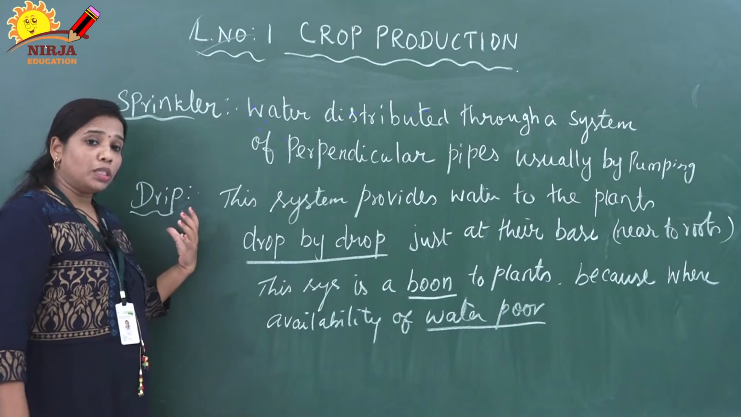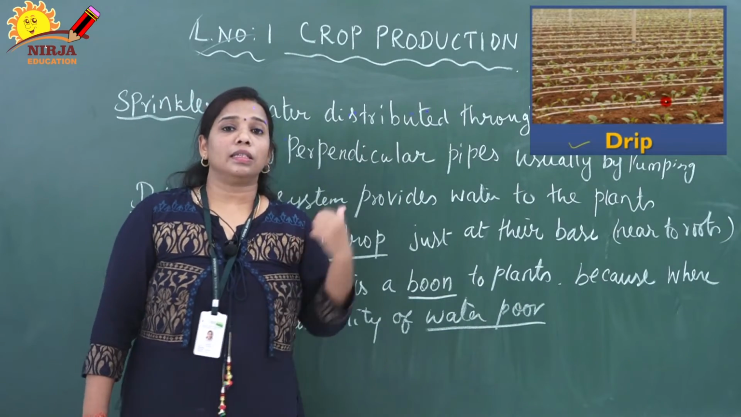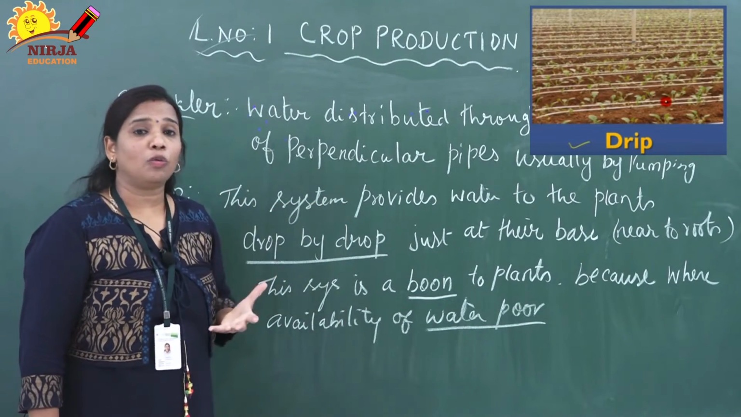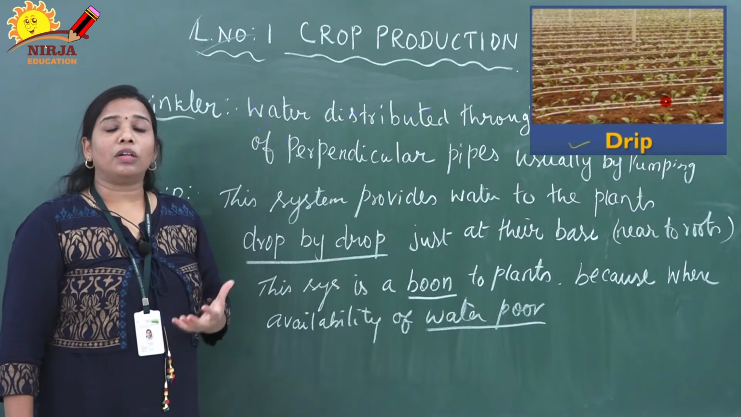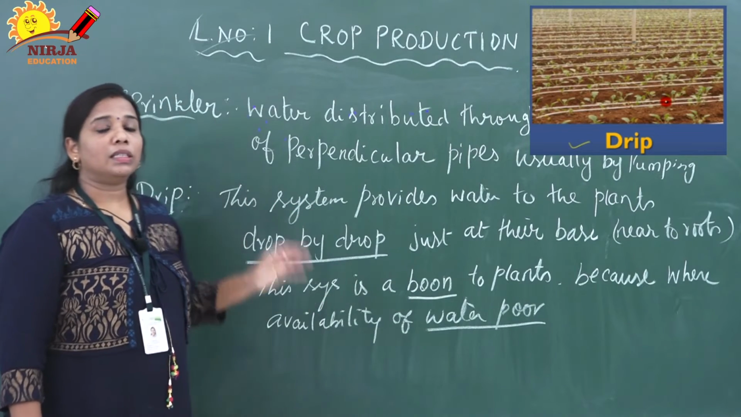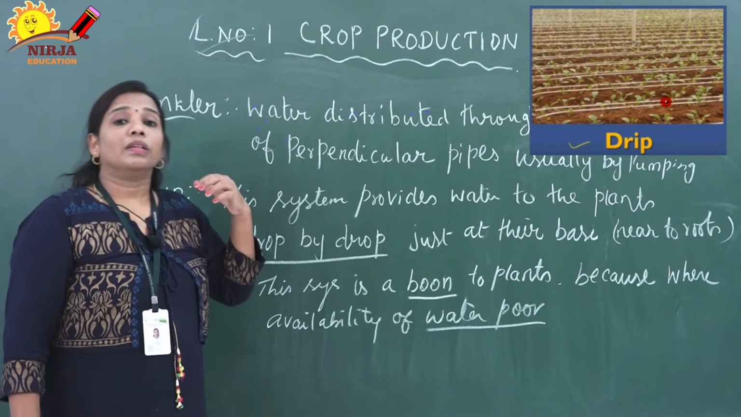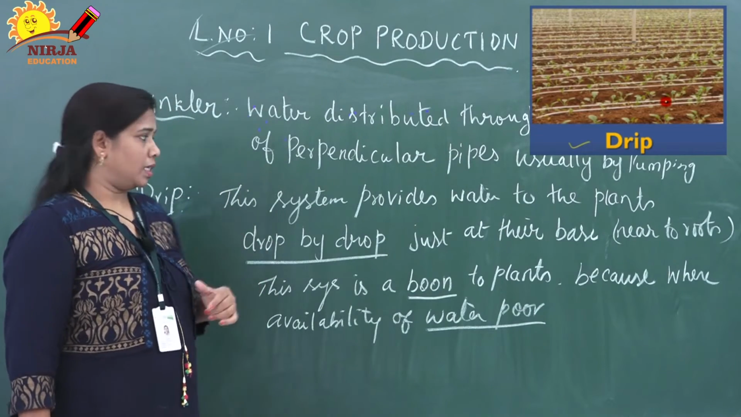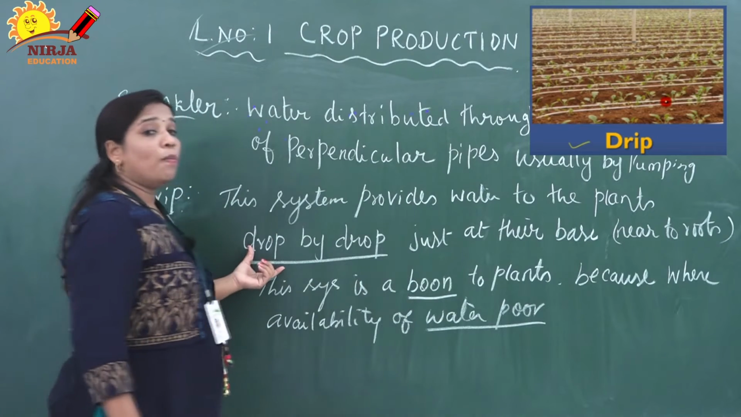Next we are going to discuss drip irrigation. As I have already told, this drip irrigation is a very effective method. At the same time, here the wastage of water is very less compared to the previous three modern methods. I call this method effective because the water wastage is very less. Here the system provides the water to the plants drop by drop.